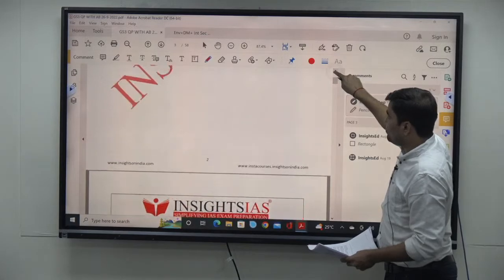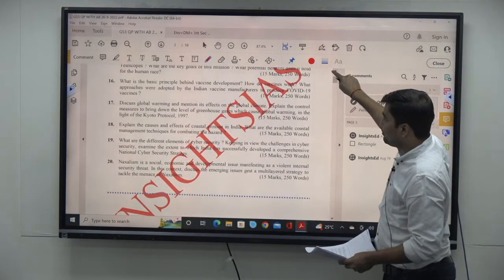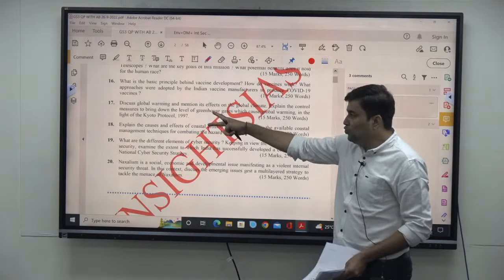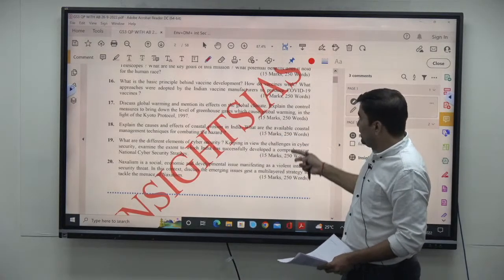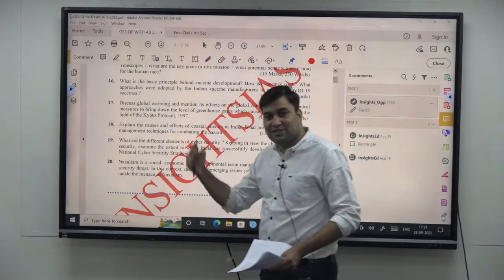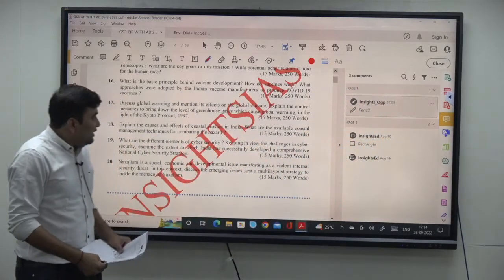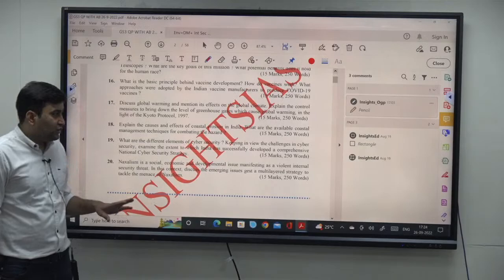So again, these are the two ecology questions, right? 15 marks, that is 30 marks, plus that 10, 40 marks. Very easy, very straightforward questions.